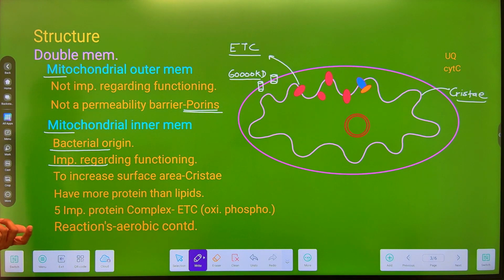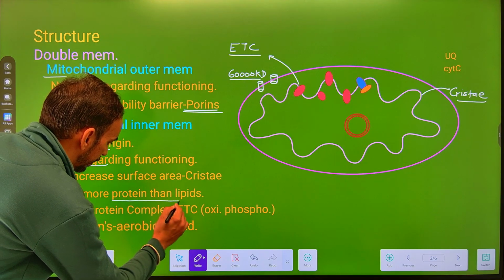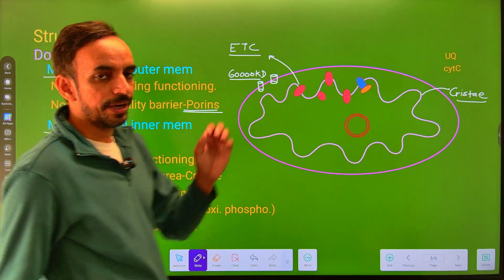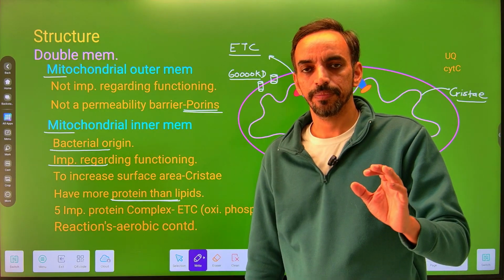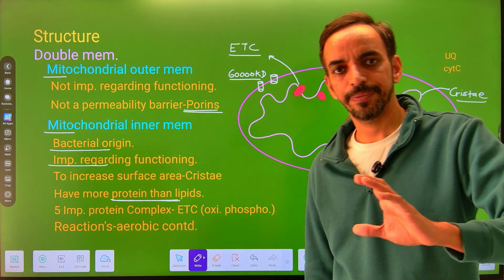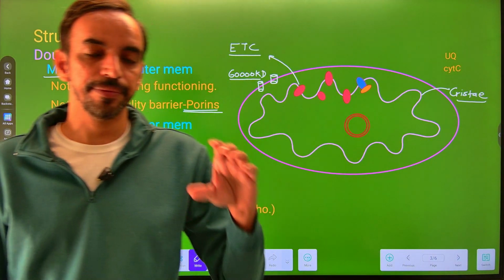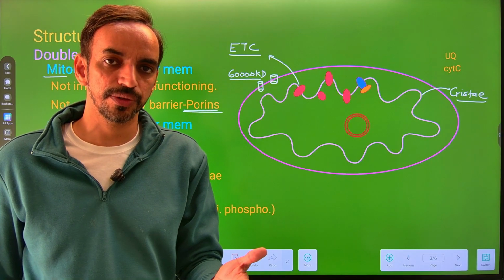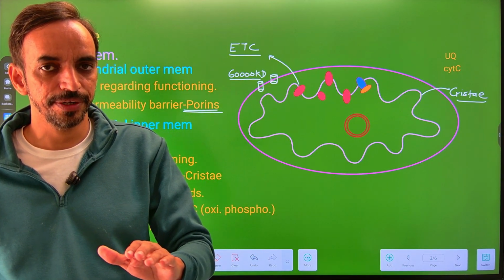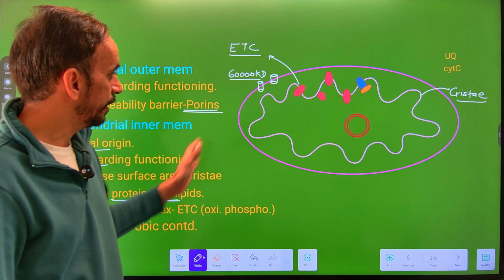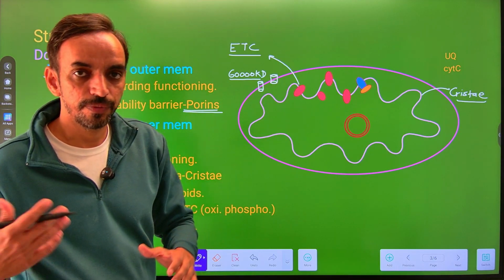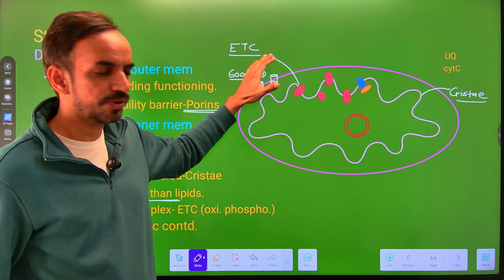have more protein than lipid. ये चीज अपन पहले डिस्कस कर चुके हैं. स्ट्रक्चरल कंपोनेंट में अपन ने कहा था depending upon the functioning of a membrane, the composition of lipid and protein can vary. और वहां पे अपन ने कहा था कि जो mitochondrial inner membrane है, there is a presence of 70% of the protein and 30% of the lipid approximately, because there is a requirement of more number of protein to carry out the electron transportation chain.